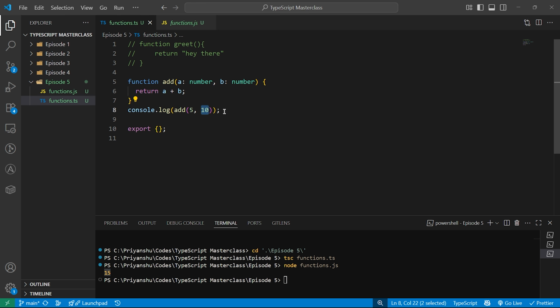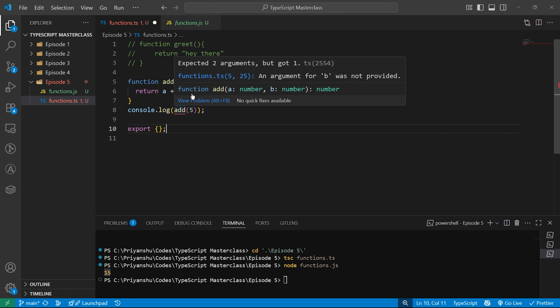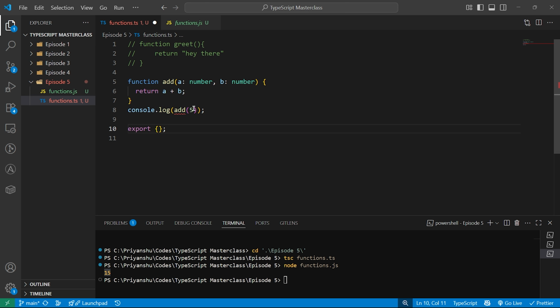That's why we have explicitly told it that it should be a number, and if you pass just one argument over here, then too it will throw an error: expected two arguments, because here we are passing two parameters, so you have to pass two arguments. So here a and b are explicitly typed as number. TypeScript will not allow you to pass anything else other than number, and this prevents runtime errors.